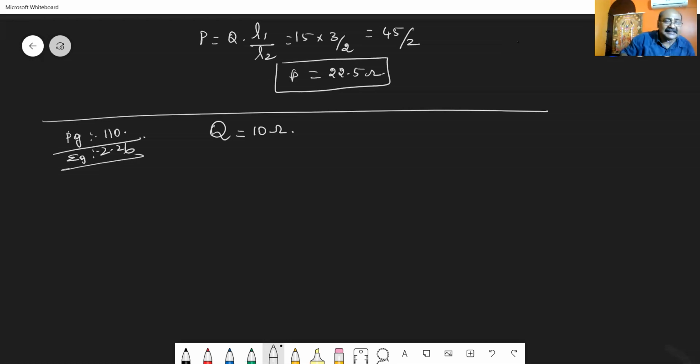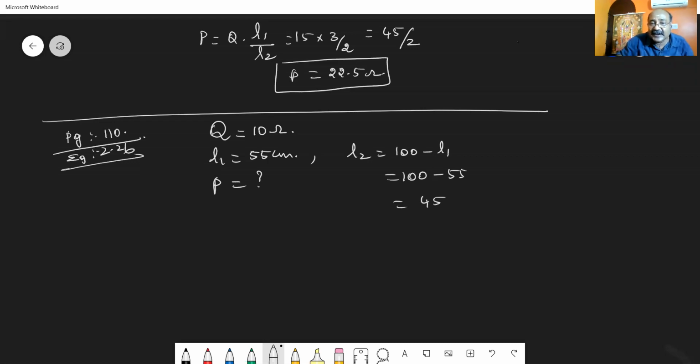Then the balancing length is 55 centimeter. So L1 is 55 centimeter. Find the value of unknown resistance. So unknown resistance is asked, P. See, since L1 is known, you calculate L2. L2 is equal to 100 minus L1. So 100 minus 55 is 45 centimeter, taken to be L2. Now you apply the direct formula, P by Q equal to L1 divided by L2. Instead of L2, I have calculated it as 100 minus L1.